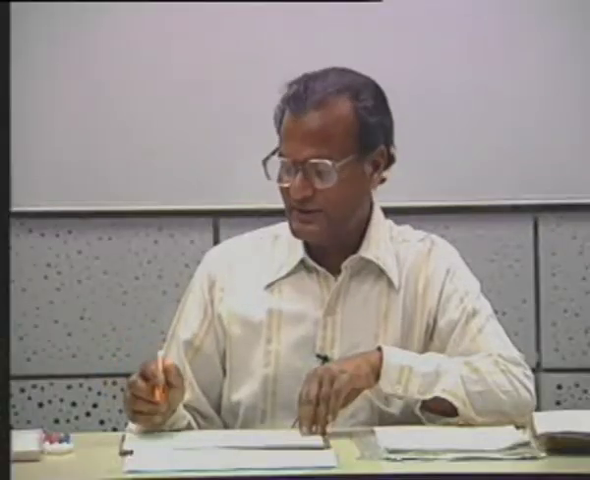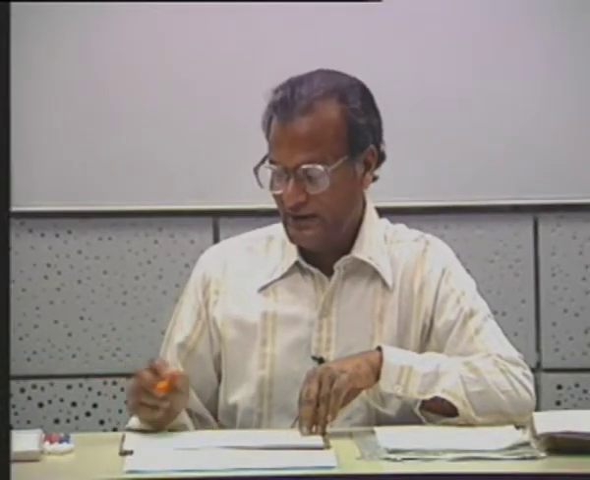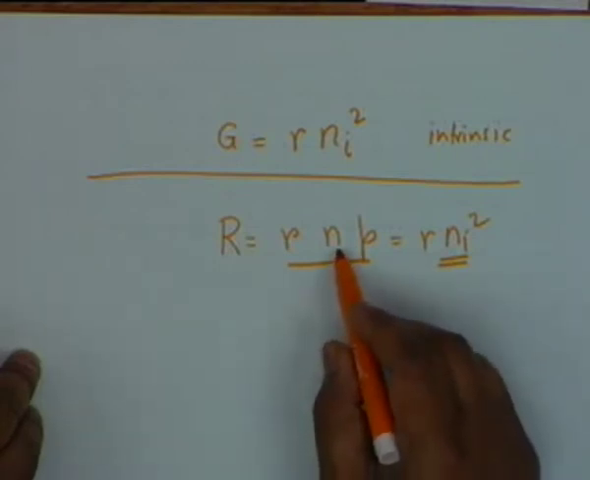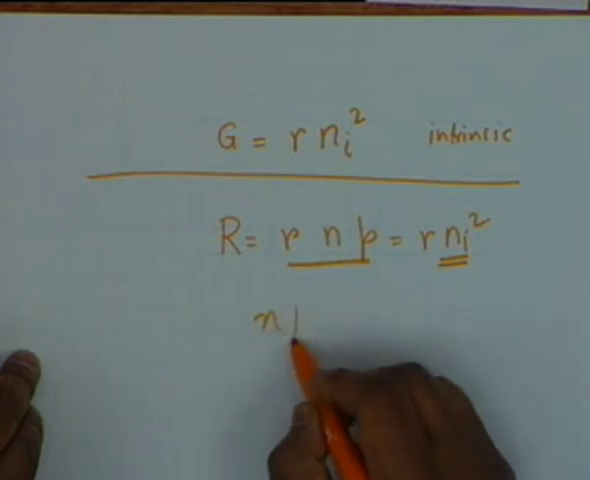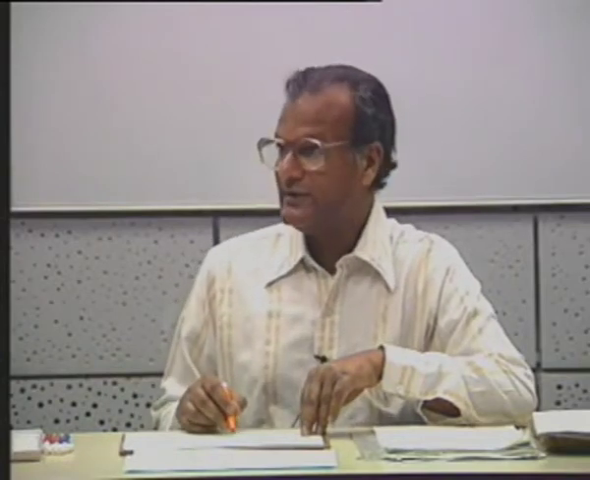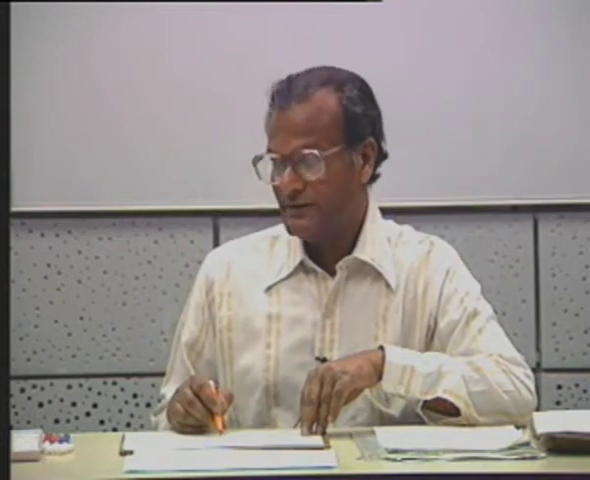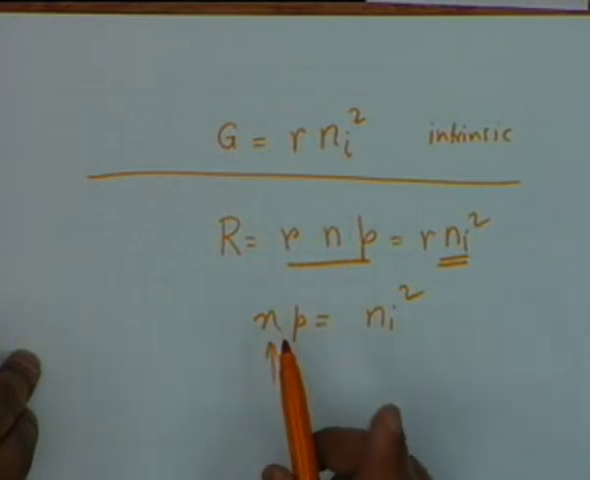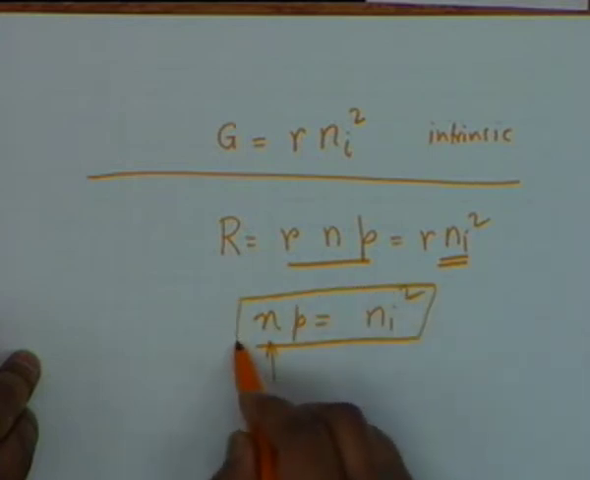Whatever be the doping, doping does not disturb the rate of generation, and therefore it shall not disturb the rate of recombination either, because in thermal equilibrium they should be equal. Which means that if there is an unbalance between N and P, the product N and P must be equal to Ni squared. If you increase N by doping, P necessarily has to decrease by the same ratio. If you increase N 10 times, P must decrease 10 times. Similarly, if you increase P by acceptor impurity, then N must decrease by the same ratio. This is one of the fundamental relations, number one.